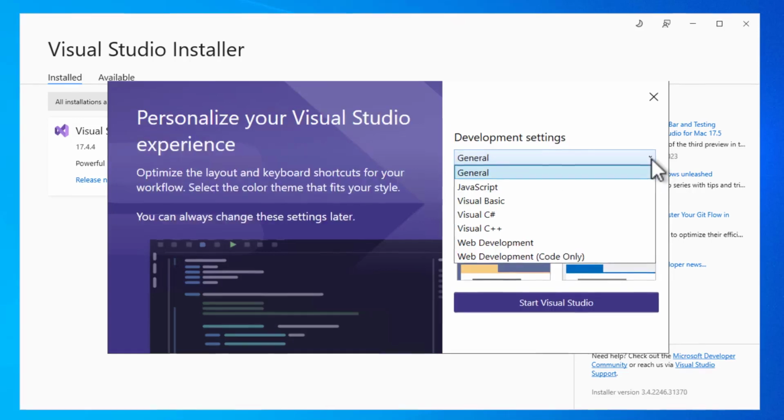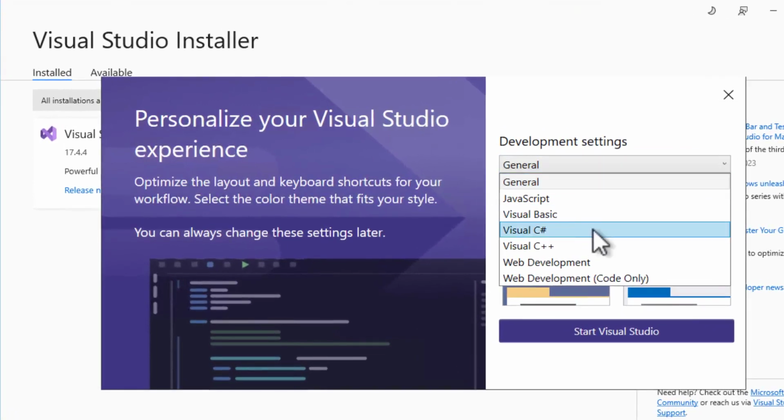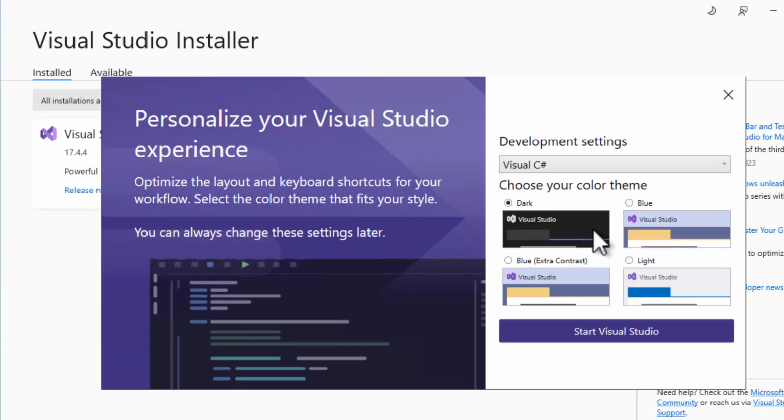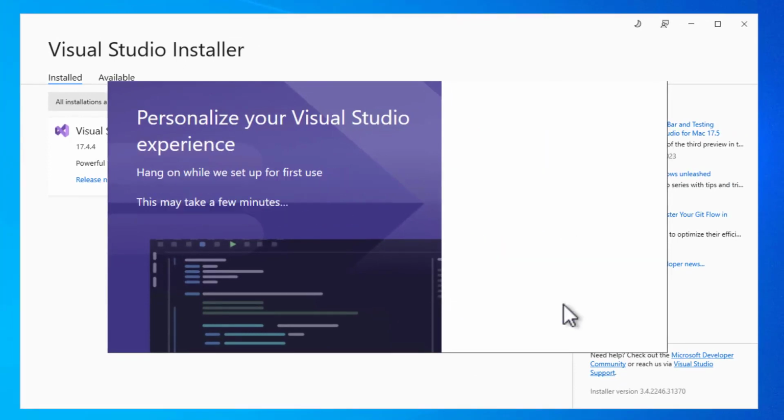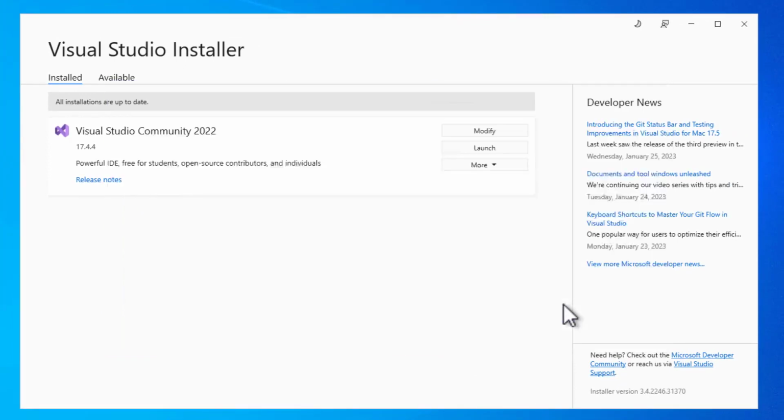Next, we can choose the general development settings. I use Visual Studio C#, which focuses on C# development. You can also use the general settings, but I would not use any other options. We can also choose the theme we want to use. I like the blue theme the most, but feel free to choose something else that better suits your style. You can always change it in the future. We finally press the Start Visual Studio button.